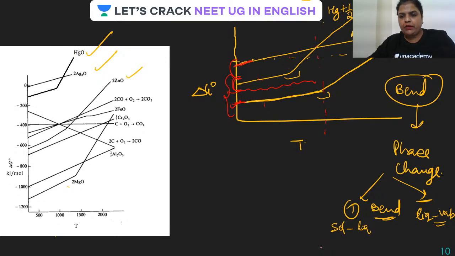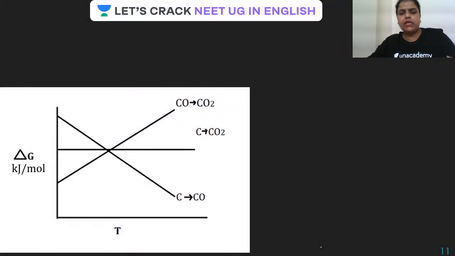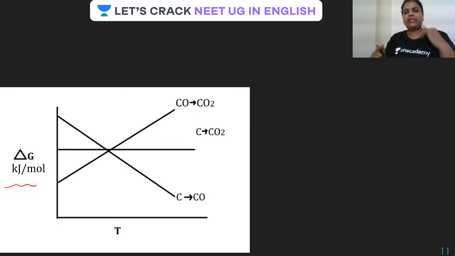Now let me make it easier. These are the three graphs, a very common graph, because carbon monoxide is a powerful reducing agent and it can reduce many metals. But it cannot reduce alkali metals, because nobody can; they are the best reducing agents themselves.